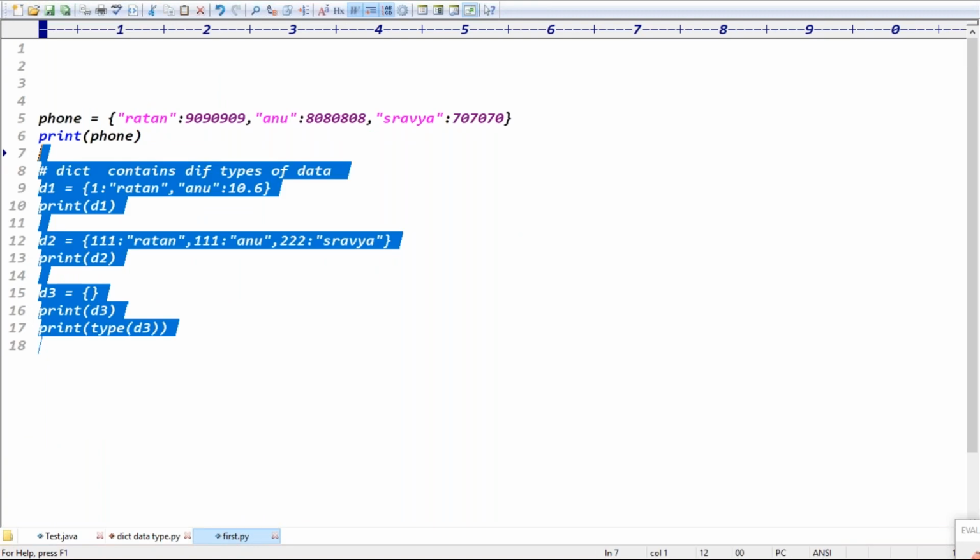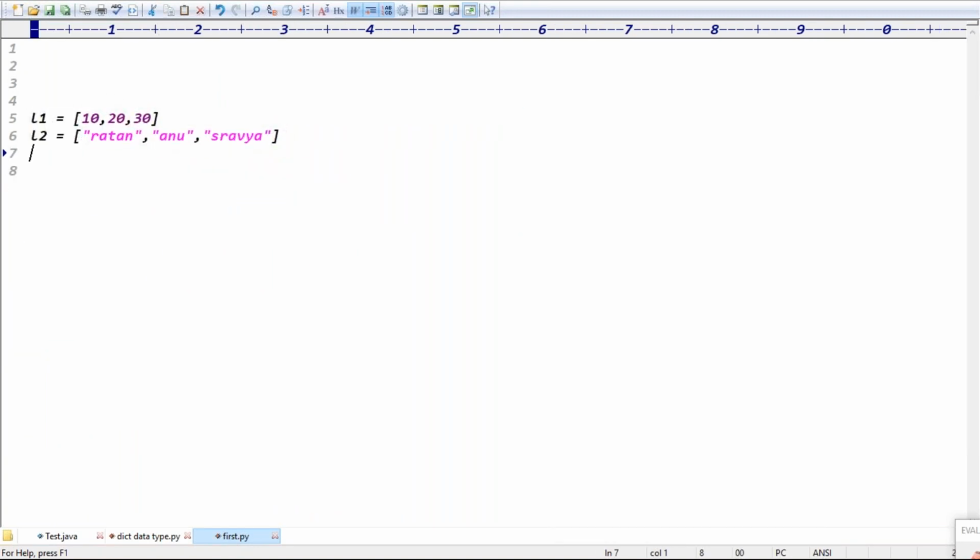I have two list values, L1 and L2. What I want to do is convert these lists into dictionary format. I want L1 data as keys and L2 data as values. Guys, what is my requirement here? Then what is the expected dictionary? The expected dictionary is 10 Ratan, 20 Anu, 30 Sravya. I want to do it like that.